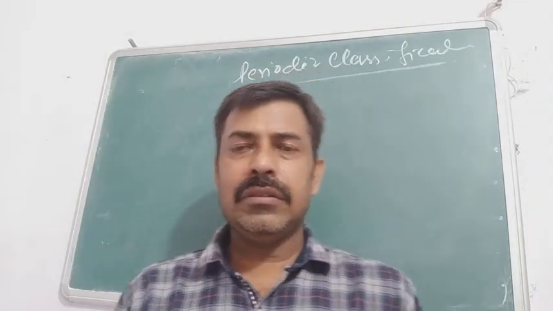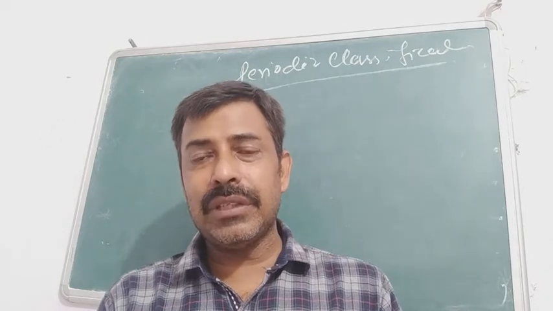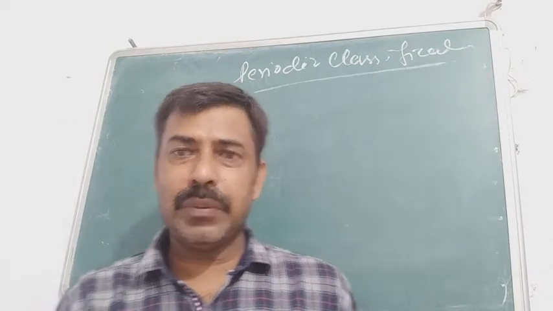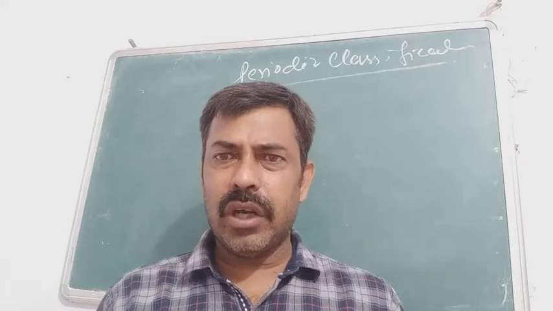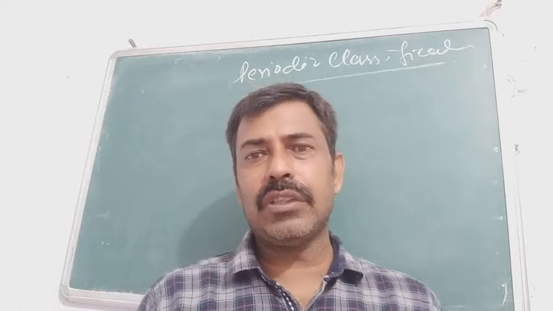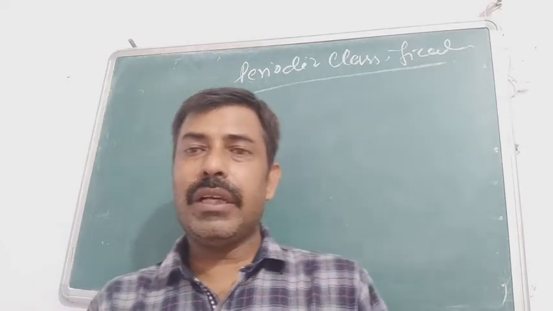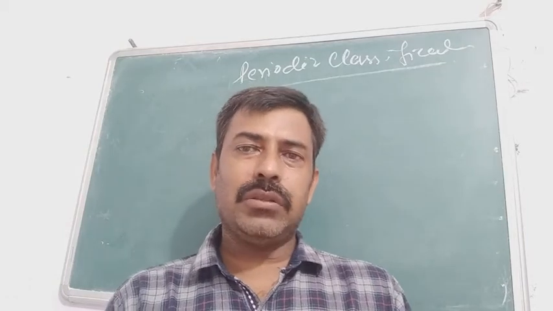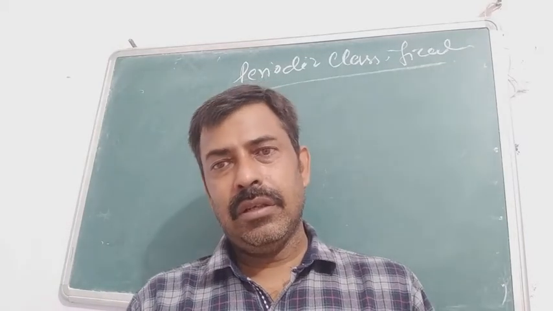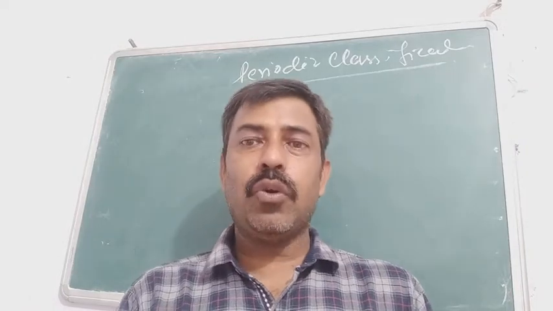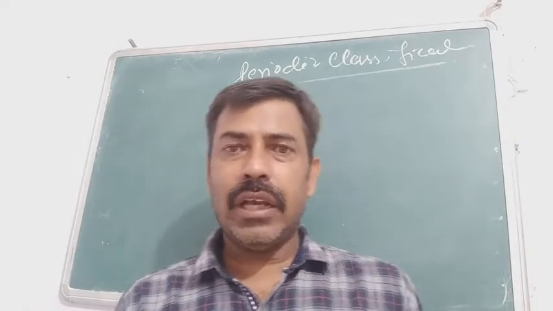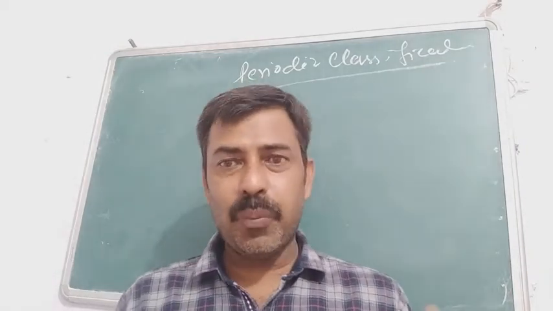When the classification was initially started, we are only discussing the first few important classifications, because the rest is not in your syllabus. The first classification was given by Dobereiner, that is the Dobereiner triads. He says that the elements exist in groups of 3.